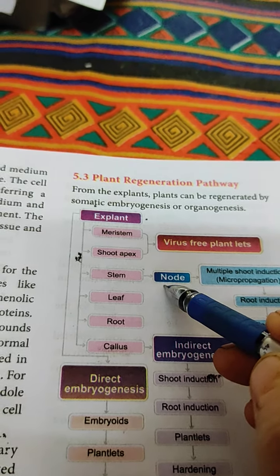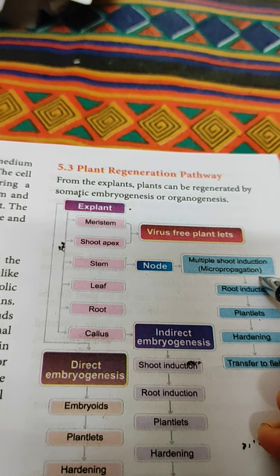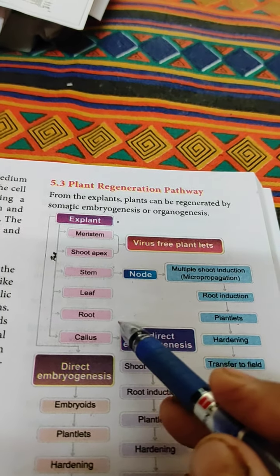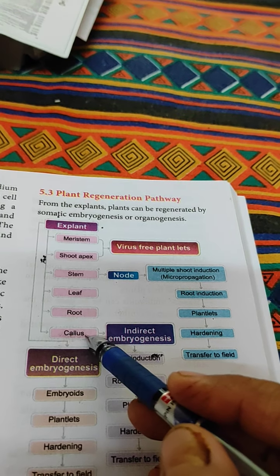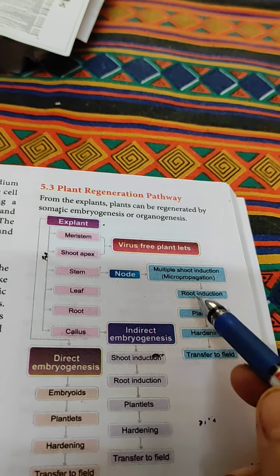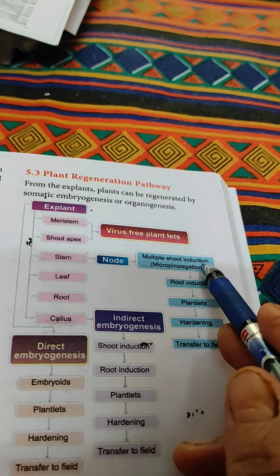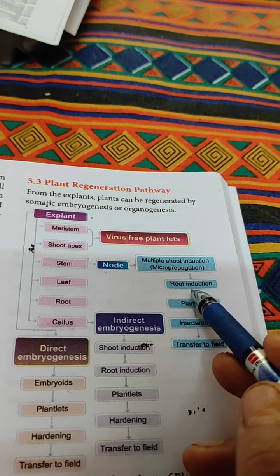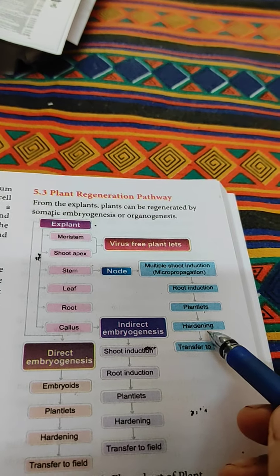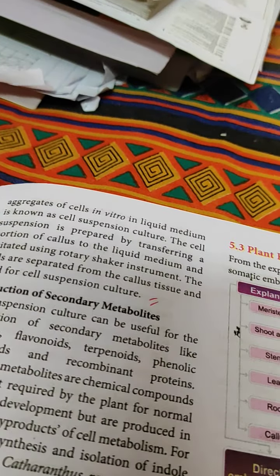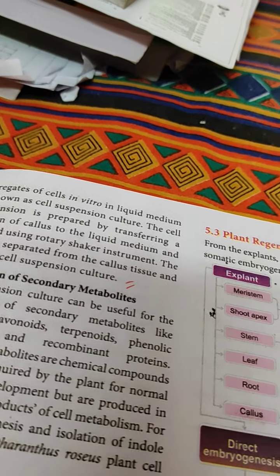From stem node region, multiple shoot induction by micropropagation is possible. Leaf, root, callus, all these can be used to regenerate plants. After multiple shoot induction by micropropagation, there is root induction, root formation, plantlets, then hardening and transfer to the field. So these are the different things to be done.